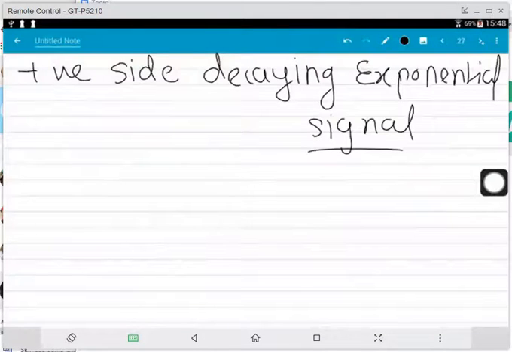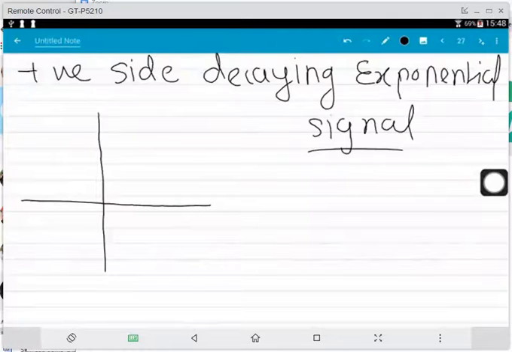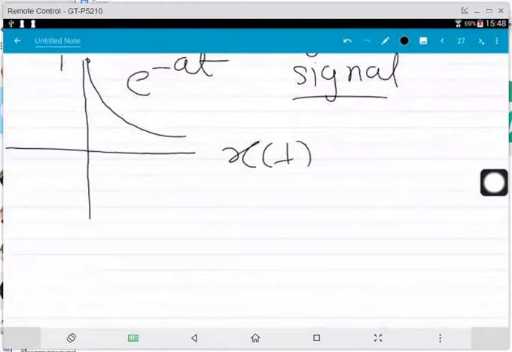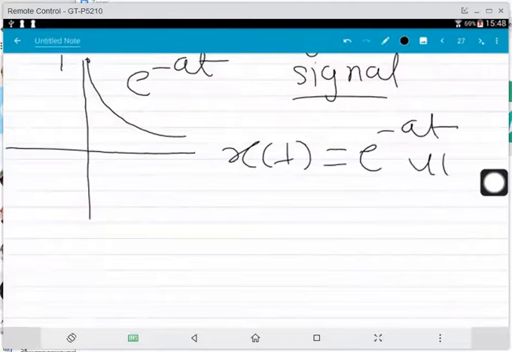Now first of all we have to represent this signal. This signal is a decaying signal. So this is 1 and this is a decaying signal e to the power minus at. So x of t is equal to e to the power minus at into u of t.